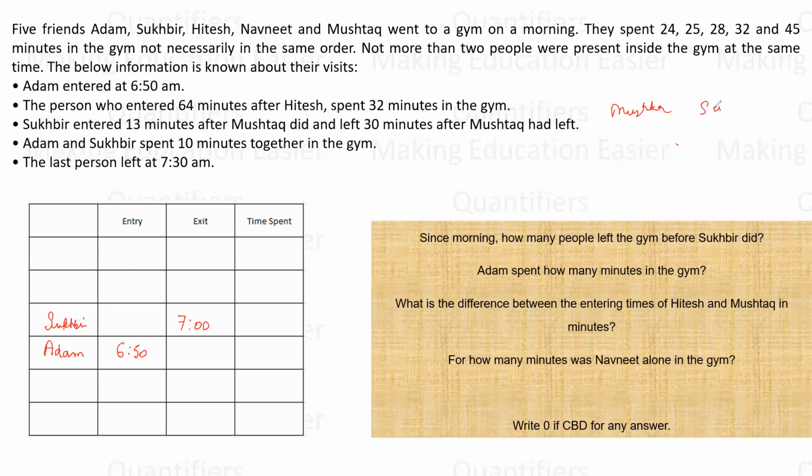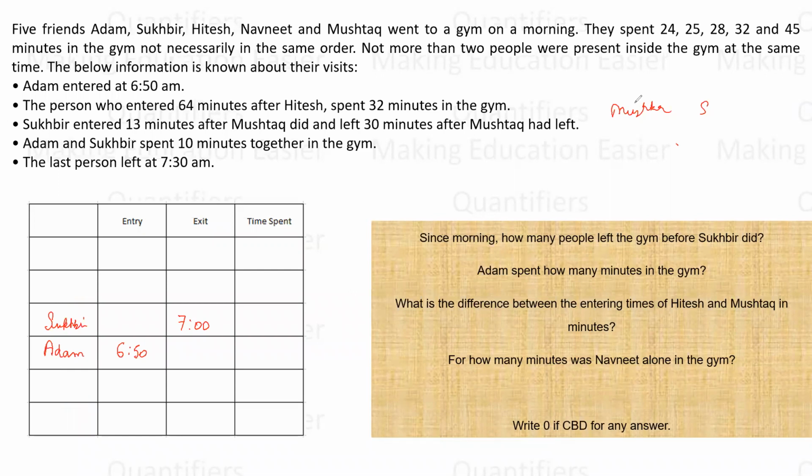Now let's understand another point. This is Sukhbir. Sukhbir entered 13 minutes after Mushtaq. Keshav, I am never saying that Adam is the third one. I have left two spaces. Adam can be anywhere. I have just marked this. I have not fixed any position.